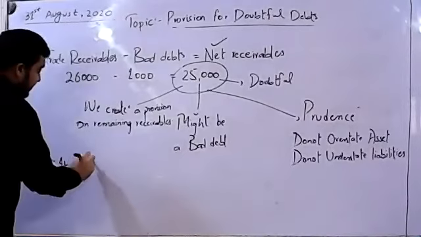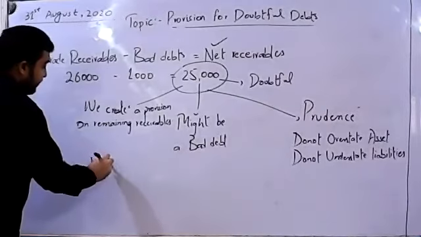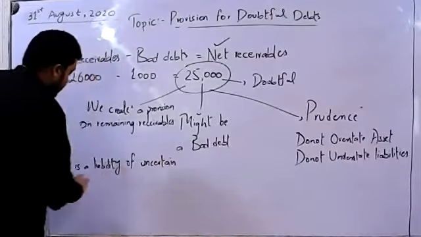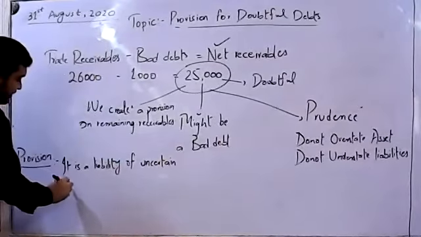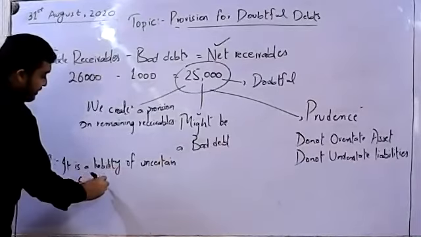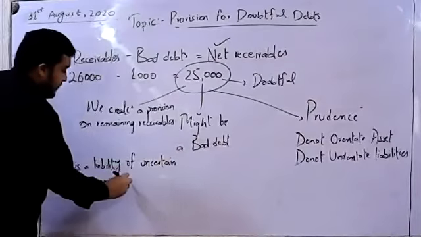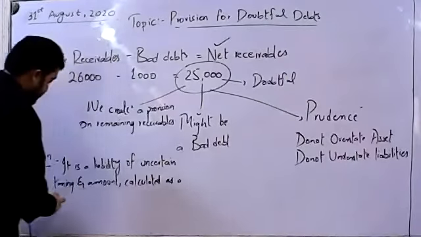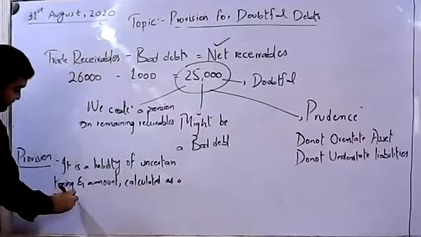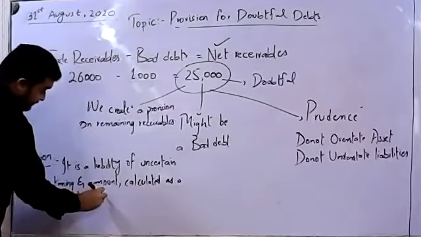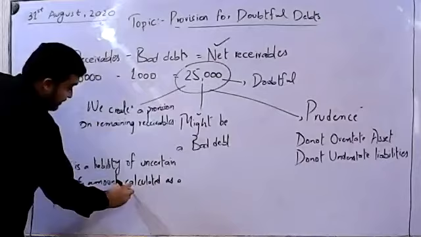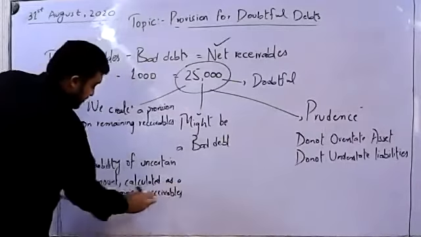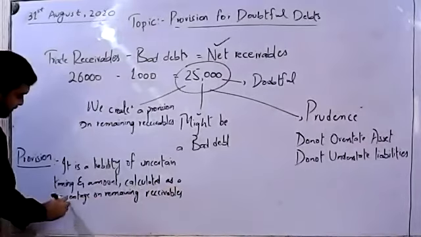It is a liability of uncertain timing and amount calculated as a percentage on remaining receivables for the year.